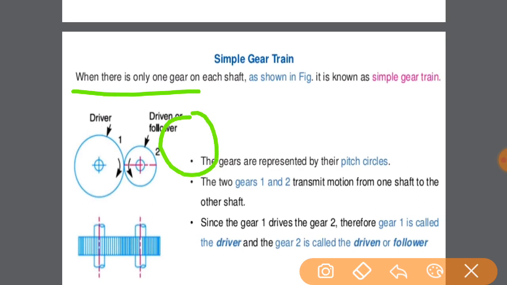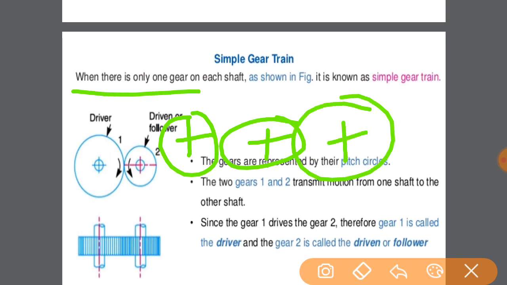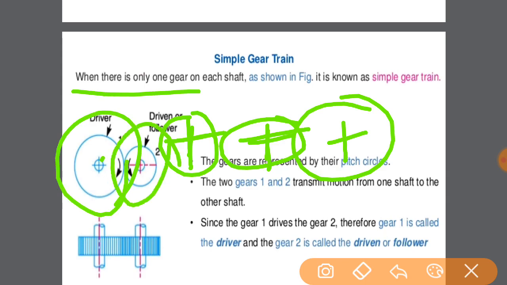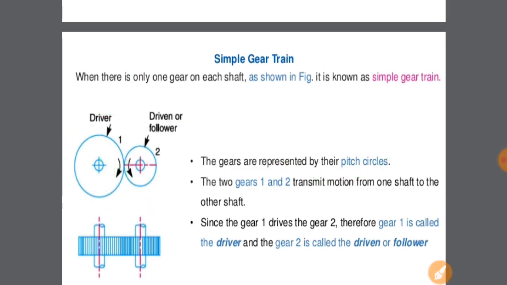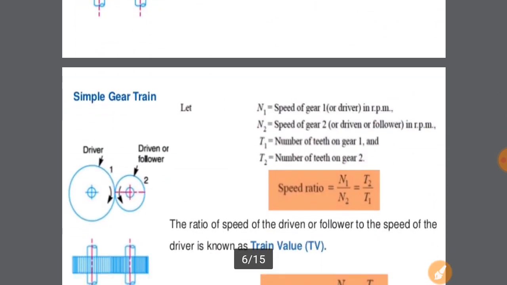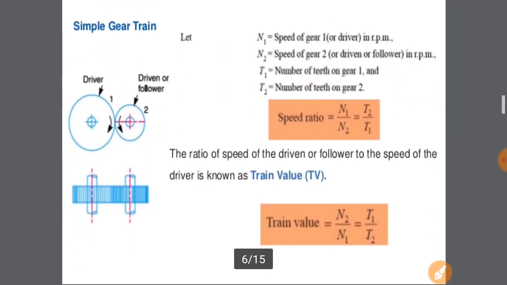Here the gears are mounted on the shafts, which means on each shaft there is only one gear. The first thing we have to note is that on each shaft we have only one gear, as shown in the diagram. There is a driver gear on the driver shaft and the follower or driven gear on the driven shaft. Sometimes there will be more gears between them, known as intermediate gears.